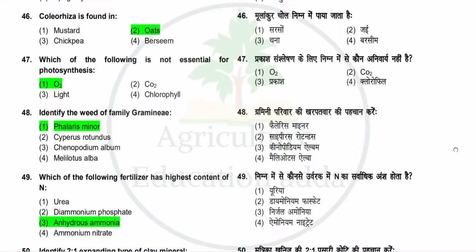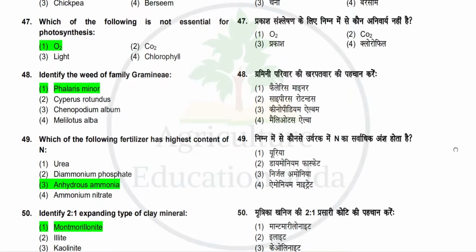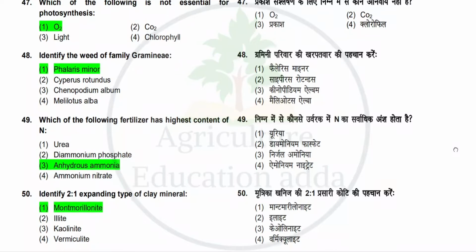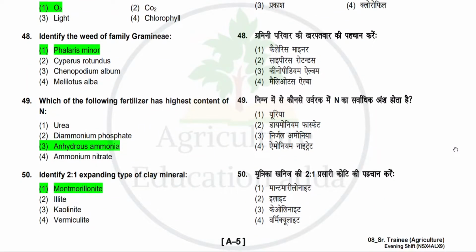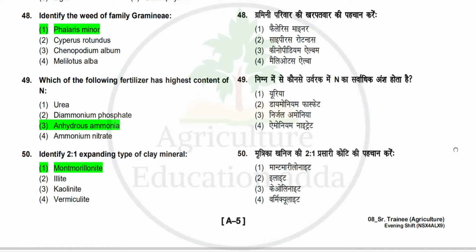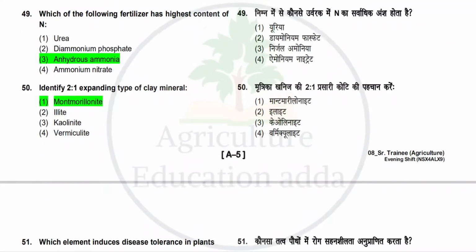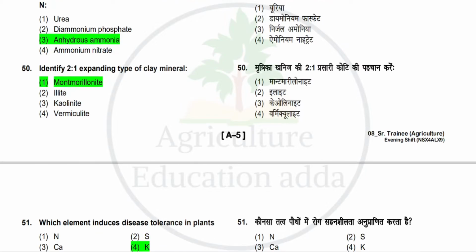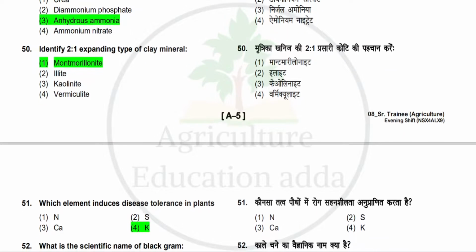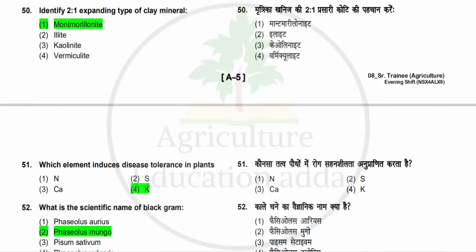Next question is identify the weed of family Gramineae. Option is Phalaris minor, Cyperus rotundus, Chenopodium album, Melilotus alba. So correct answer is Phalaris minor. Next question is which of the following fertilizer has highest content of nitrogen? Option is urea, diammonium phosphate, anhydrous ammonia, ammonium nitrate. So correct answer is anhydrous ammonia. Next question is identify 2:1 expanding type of clay mineral. Option is montmorillonite, illite, kaolinite, vermiculite. So correct answer is montmorillonite.